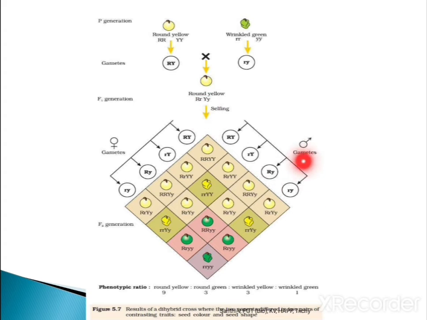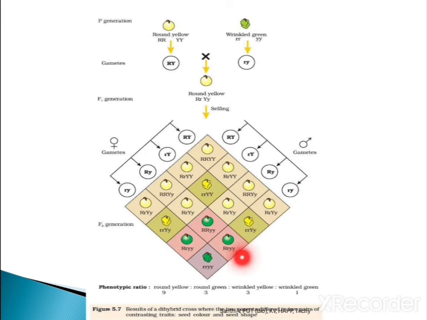Here these are the gametes produced by the male, the androecium, and the gametes produced by the female, the gynoecium. At the stage when the pollen grain fuses and there is fertilization, these are the types of individuals formed.